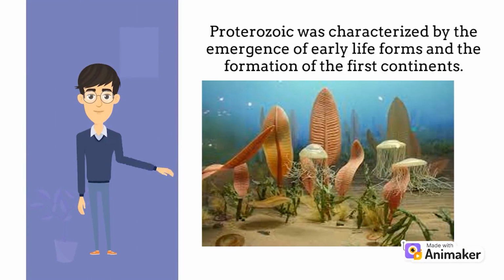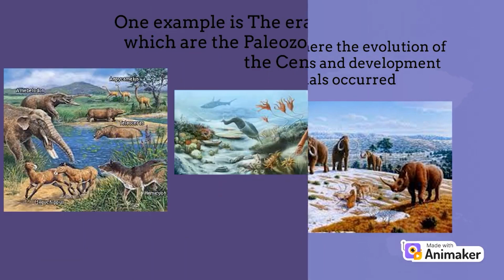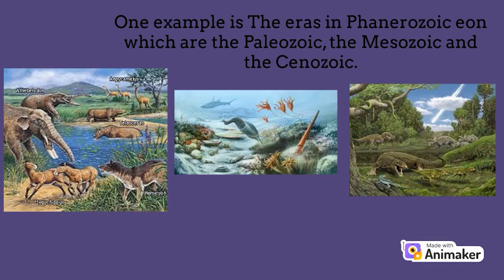Proterozoic was characterized by the emergence of early life forms and formation of the first continent. Phanerozoic, this is where the evolution of multicellular life forms and the development of the first animals occurred. Just like mentioned earlier, all eons are further subdivided into eras, periods, and epochs. One example is the eras in Phanerozoic eon, which are Paleozoic, the Mesozoic, and the Cenozoic.